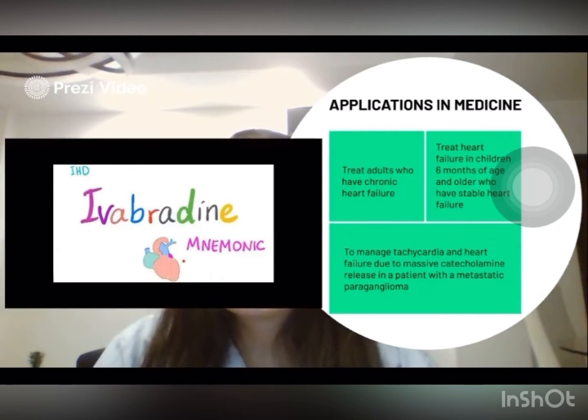Also, ivabradine, which is considered an If current inhibitor, is used to manage tachycardia and heart failure due to massive catecholamine release in a patient with a metastatic paraganglioma.